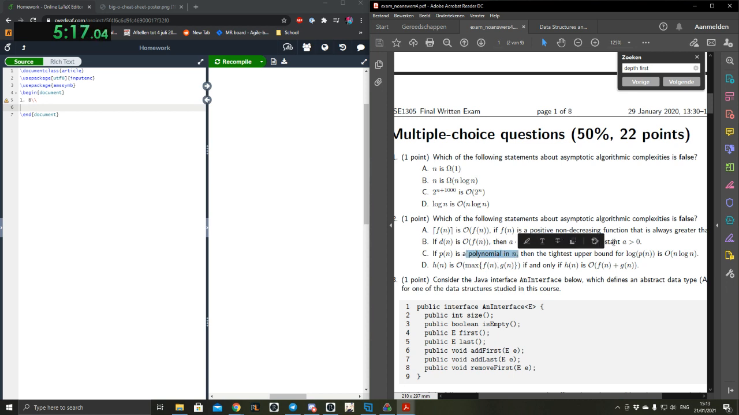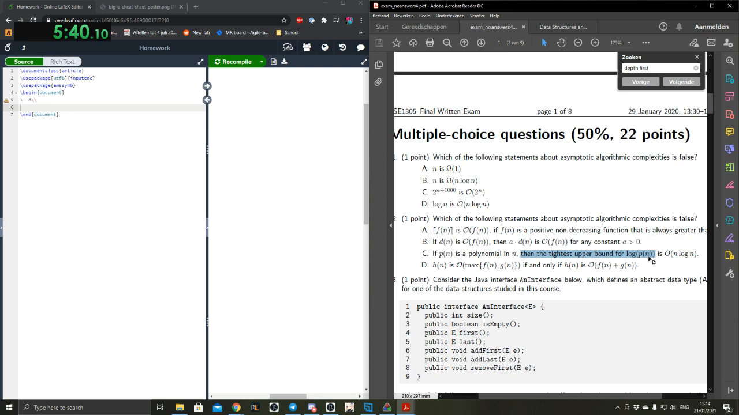I thought polynomial in n meant like a number to the power n. But no, it just means n to the power of a number. So it's the other way around. Okay, so I guess this is true then. Or the tightest upper bound for the log of n to the power of a constant.